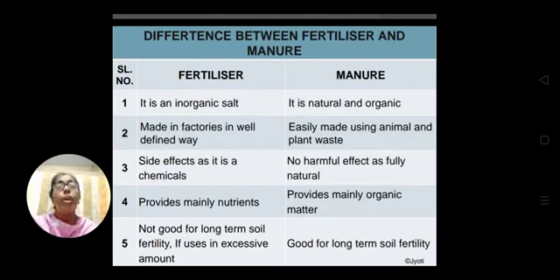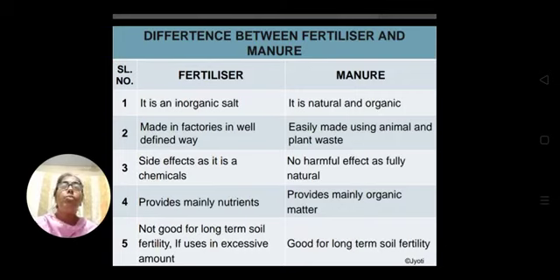When fertilizers are added to the soil, they have many side effects. They may kill the friendly microorganisms present in the soil, which help in increasing the fertility of the soil. They may decrease the fertility, quality and texture of the soil.